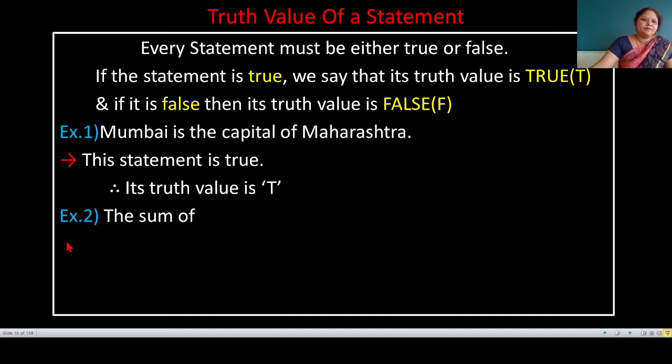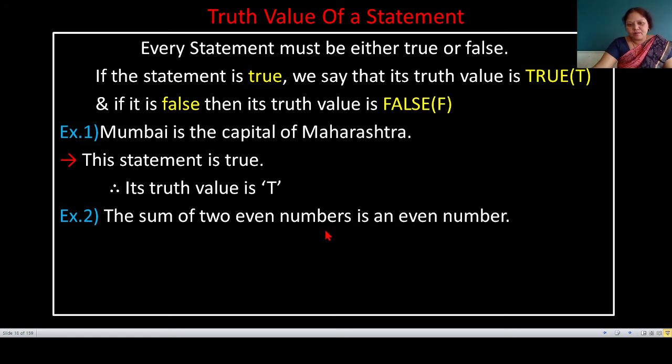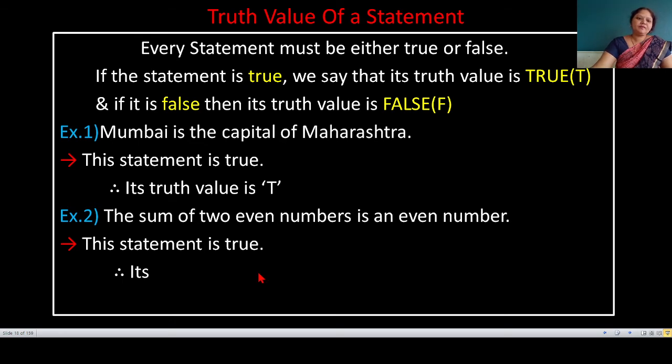Next example. The sum of two even numbers is an even number. For example, 2 plus 4 equal to 6. 2 is even number, 4 is even number, 6 is even number. 4 plus 8 equal to 12. 4, 8, 12, all these are even numbers. Therefore, the sum of two even numbers is an even number, and this statement is a true statement. Therefore, its truth value is T. Next example.